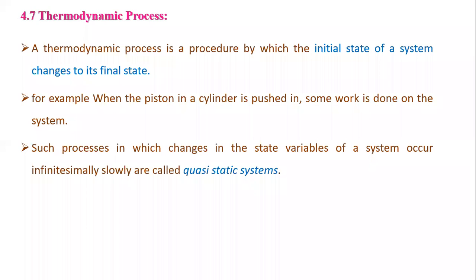Such a process in which changes in the state variables of the system occur infinitely slowly is called quasi-static. Means if the changes in the state variables are very slow, then that thermodynamic process is called quasi-static. What is a quasi-static system? One whose changes are very slow.